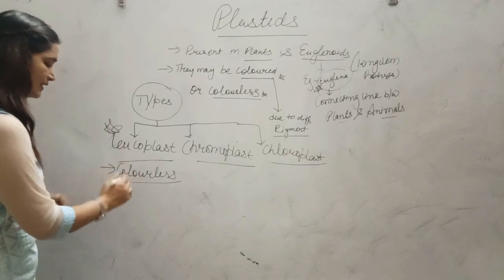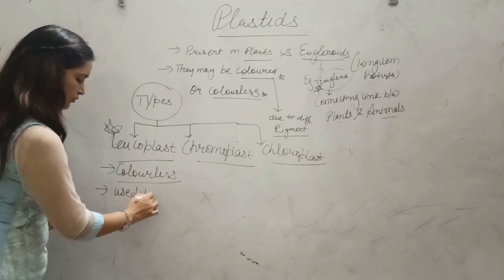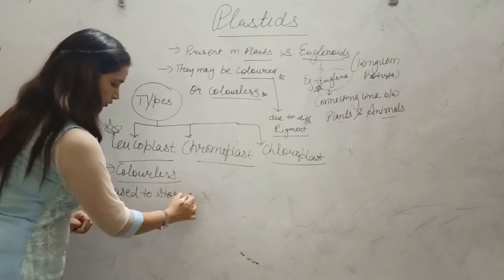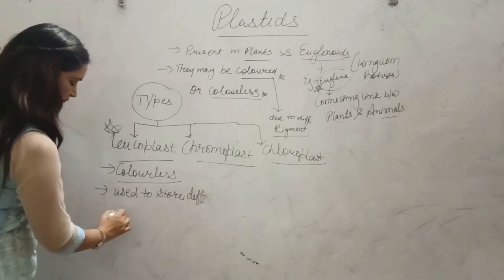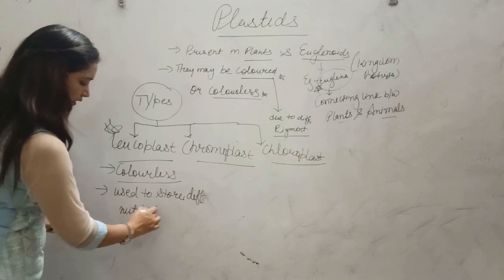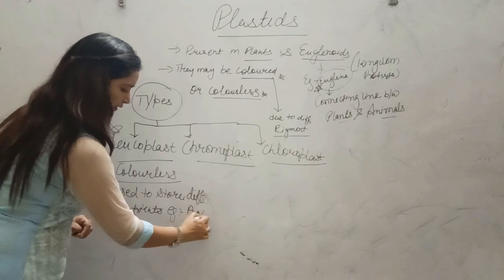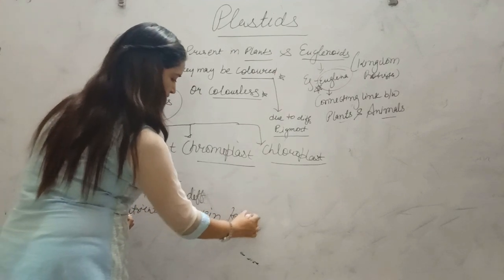It is colorless and it is used to store different nutrients like protein, fat and starch.